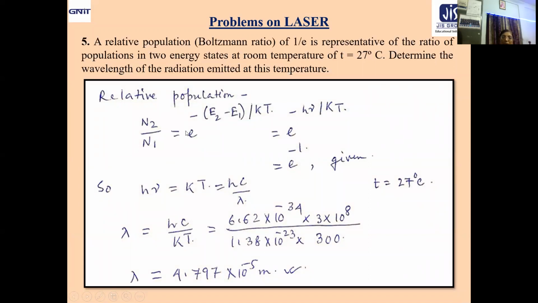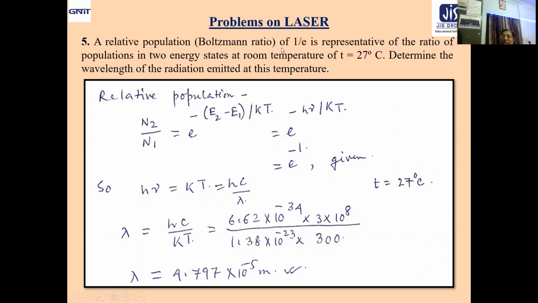Now, what about relative population? Obviously, N2 by N1. N2 by N1 is called the Boltzmann ratio or relative population. Value is given as e to the power minus (E2 minus E1) by kT. We have done this. If it is N1 by N2, then it will be e to the power plus. So be careful at this point. Relative population means N2 by N1. So e to the power minus will come because in N2 population is less than N1. And that is equal to e to the power minus h nu by kT, because E2 minus E1 equals h nu, we all know.